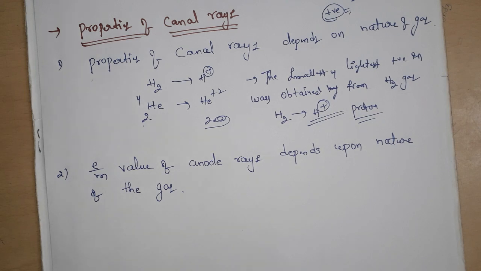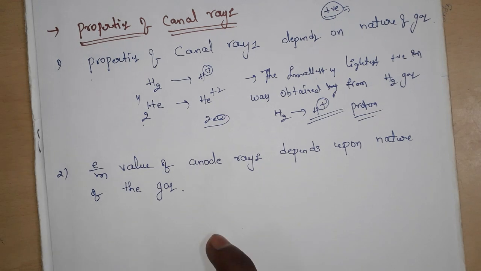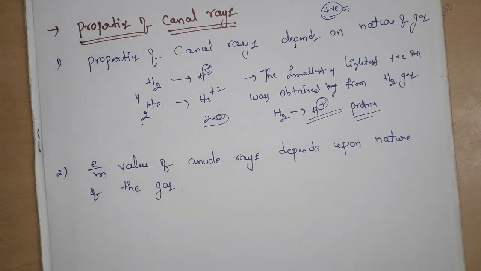But the e/m ratio of canal rays or protons is not constant for all gases, because canal rays depend on the nature of the gas.